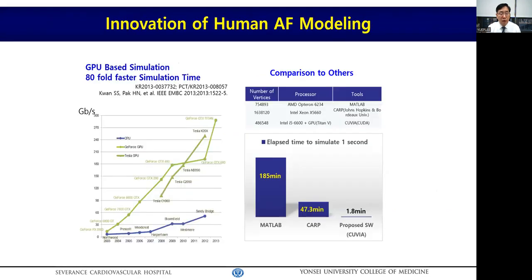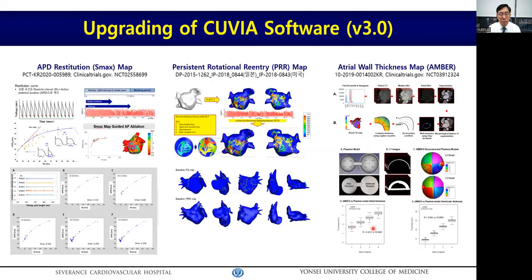However, with the rapid improvement of computation technology, computation time for AF modeling has been reducing drastically. Now we can apply precision AF computational modeling with an electroanatomical map during the on-site AF catheter ablation procedure. Moreover, we developed and upgraded the target selection software, including dominant frequency, restitution, and rotor, named the persistent rotation reentry, and we also developed an auto-detection algorithm for atrial wall thickness to overcome the limitation of the monolayer modeling system.